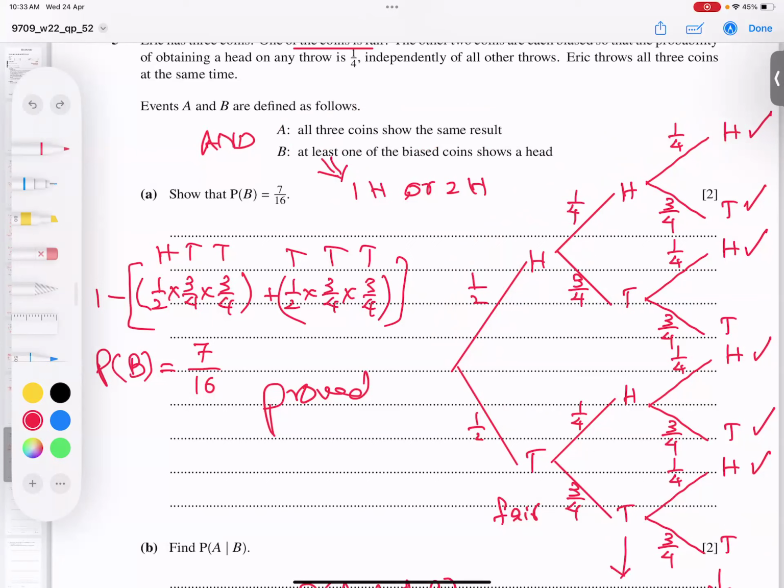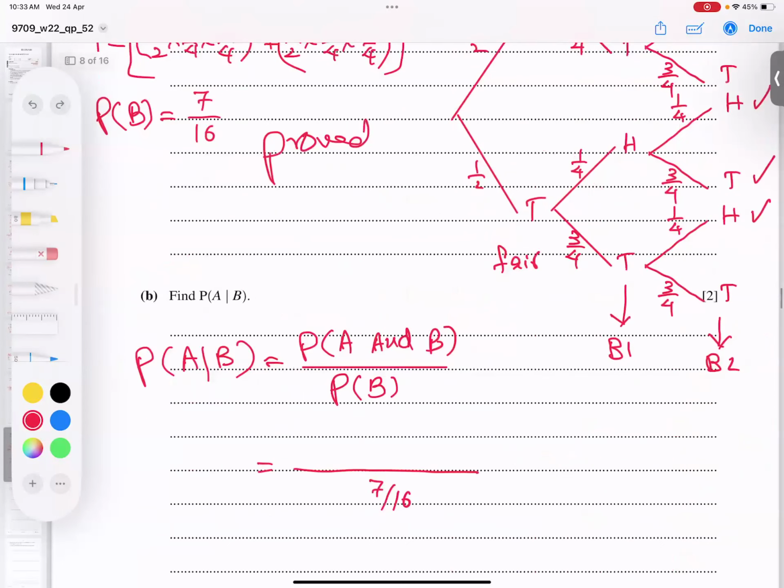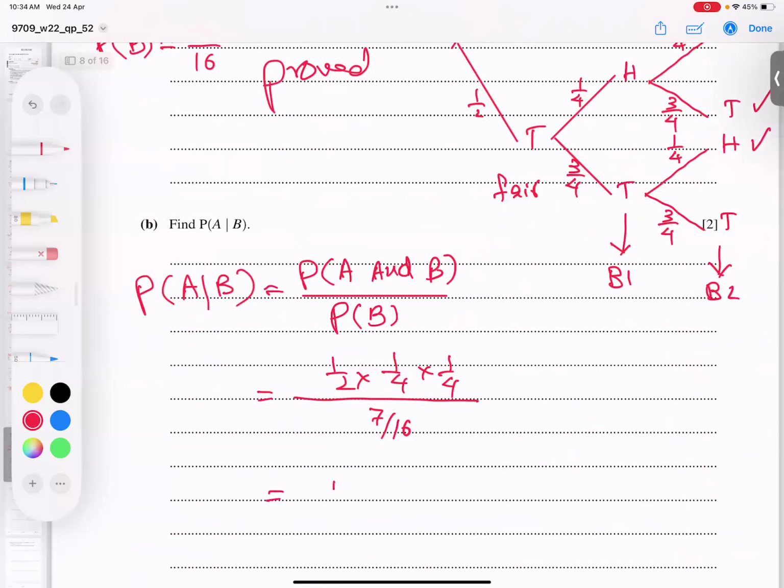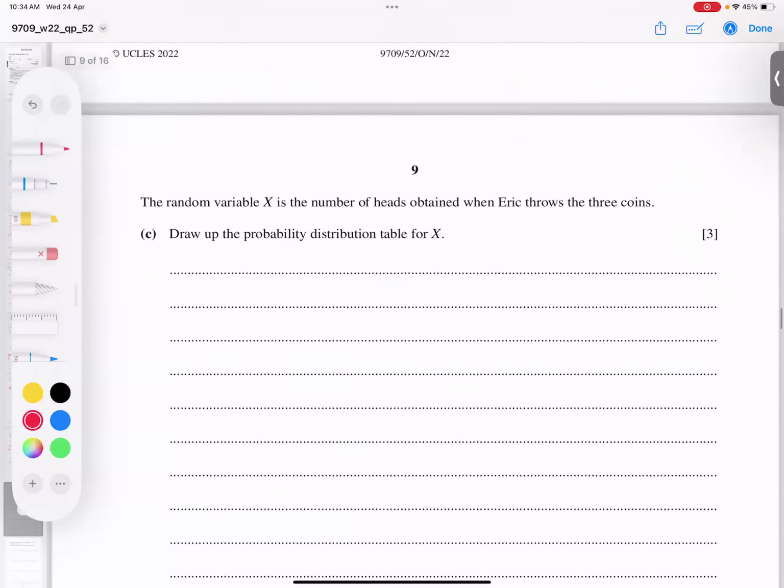I think you got my point. So 1/2 into 1/4 into 1/4 will come in the numerator. If we type this in the calculator, I get 1/14, or in decimal form 0.0714. And I believe this part is clear.